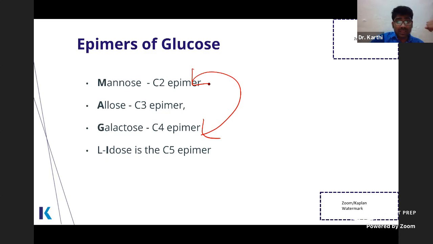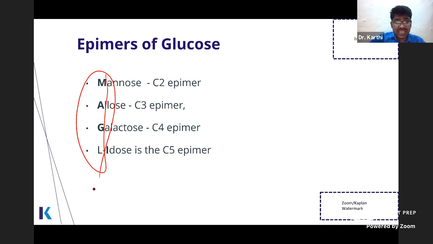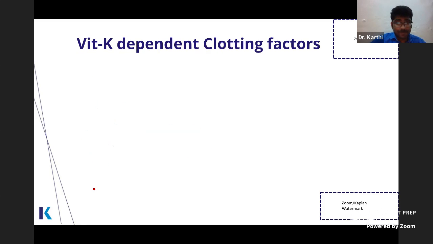Galactose is not the epimer of mannose. They are just stereoisomers, right? Allose and idose have also been asked at times, but it's very easy to remember. Remember Maggie. Start from 2: 2, 3, 4, 5. So mannose is the C2, galactose is the C4 epimer.